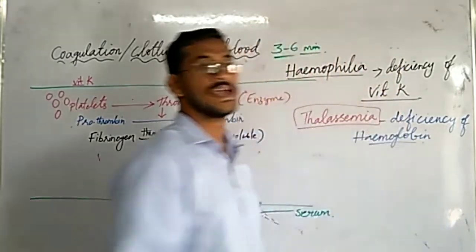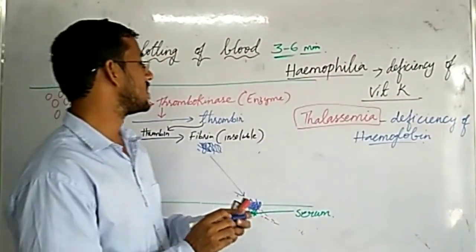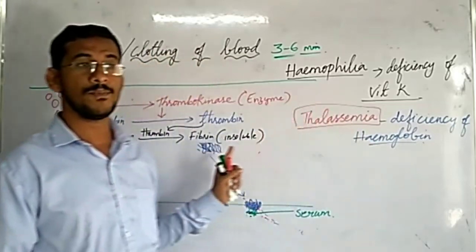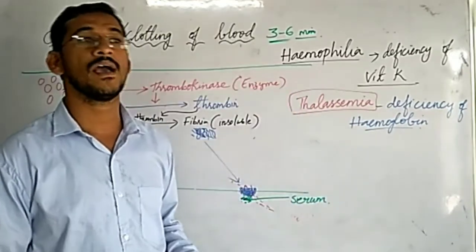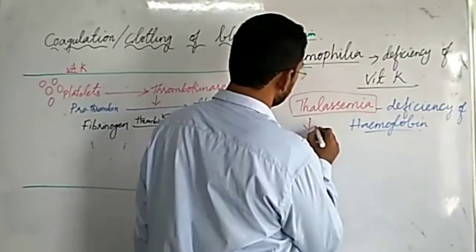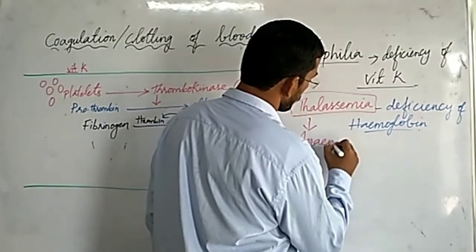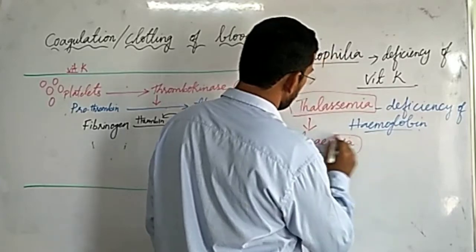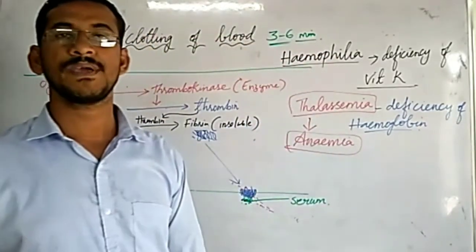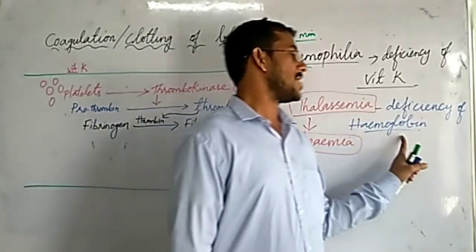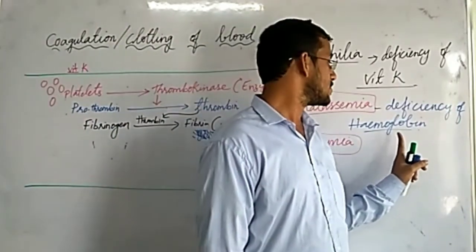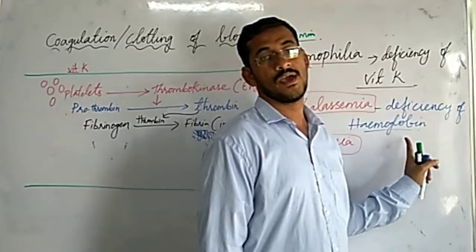Hemoglobin is a red color pigment which is present in RBC for transporting oxygen. Anemia is caused due to hemoglobin deficiency. So skin becomes pale in color because of deficiency of hemoglobin.